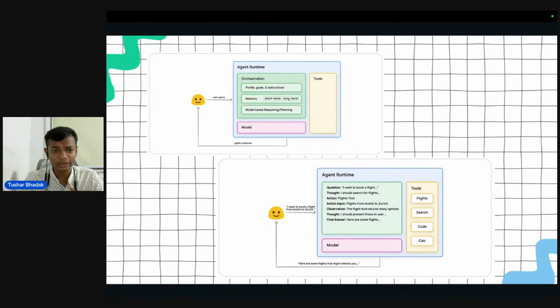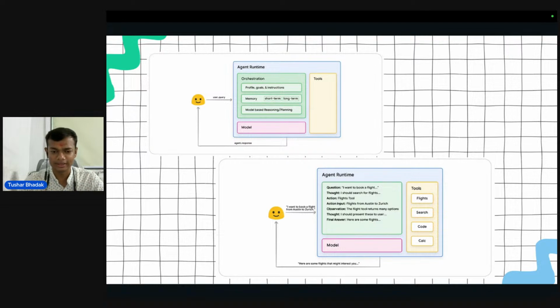Let us take one more example. You can see this is a user. In this complete AI agent, we have orchestration. Orchestration includes profile, goals, instructions, short-term memory, long-term memory, and model-based reasoning and planning as well. We will also have multiple tools and our own LLM model, and from all this combination, we will generate an output.